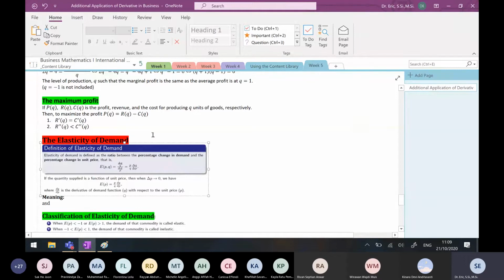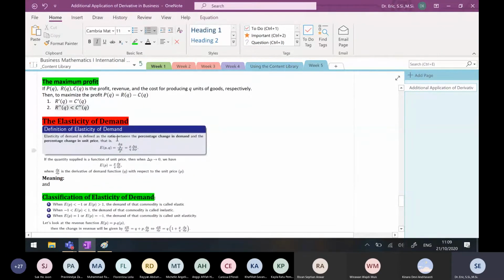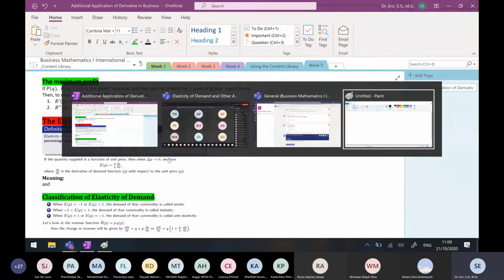For those of you who came from social science, this is just a review. The elasticity of demand is defined as the ratio between the percentage change in demand and the percentage change in unit price. That is E_p(Q), which is delta Q divided by Q, divided by delta P divided by P. Don't forget, delta Q divided by Q is the percentage change in demand.